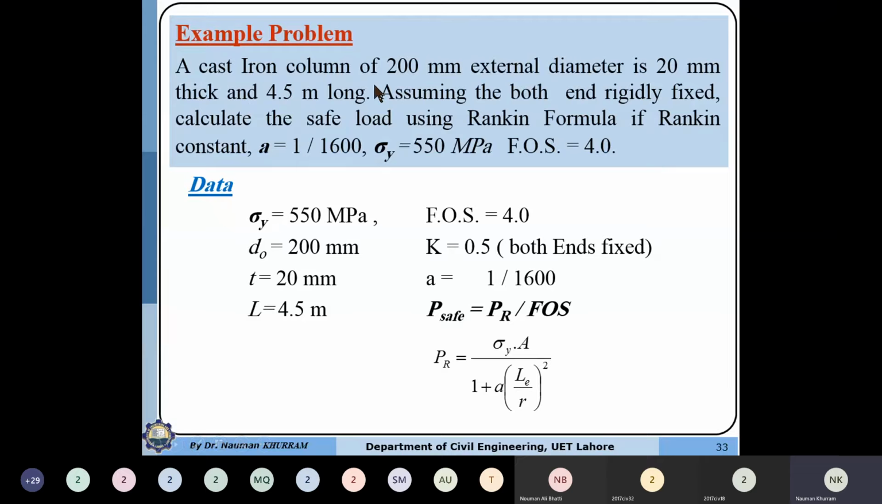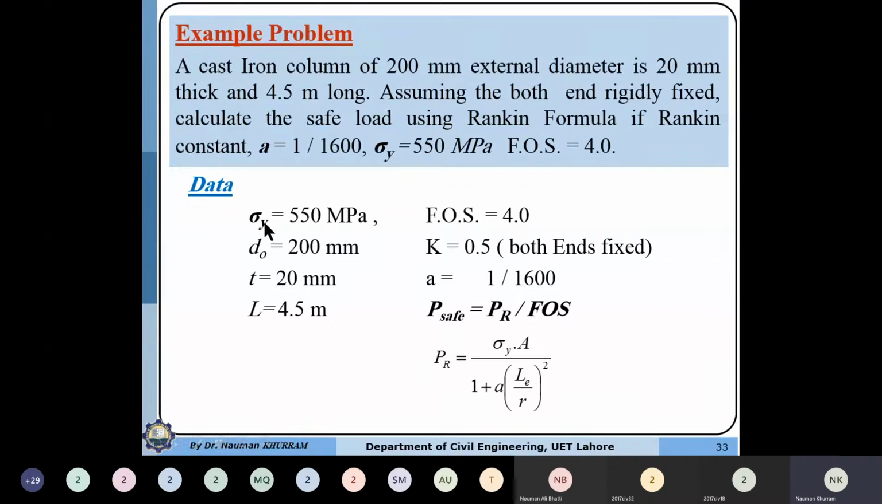A cast iron column of 200 millimeter external diameter is 20 mm thick and 4.5 meter long. Assuming both ends rigidly fixed, calculate the safe load using the Rankine formula if Rankine constant a is equal to 1 by 1600. The ultimate stress is equal to 550 megapascal, and the factor of safety will be used as 4. So this is a summary of the data.